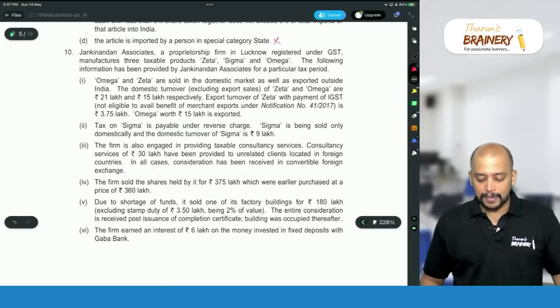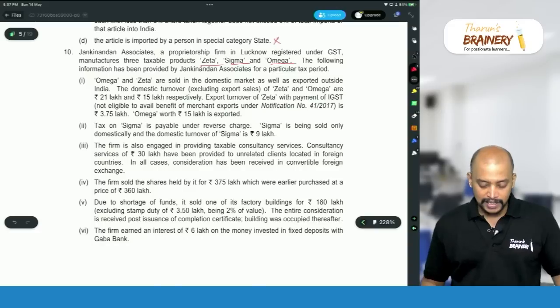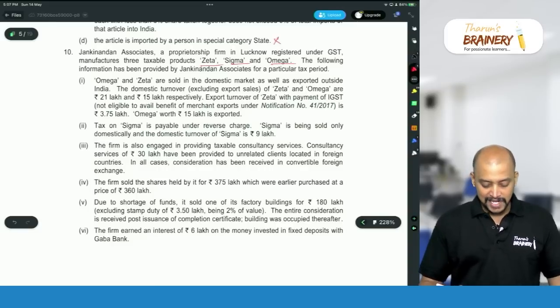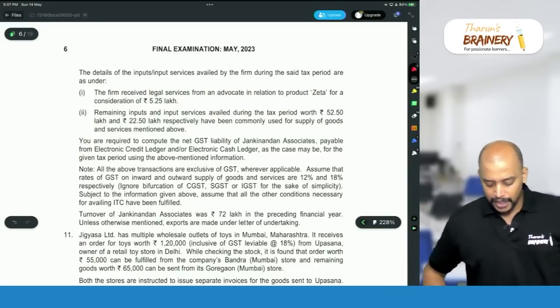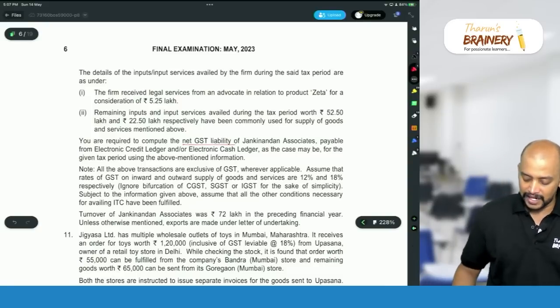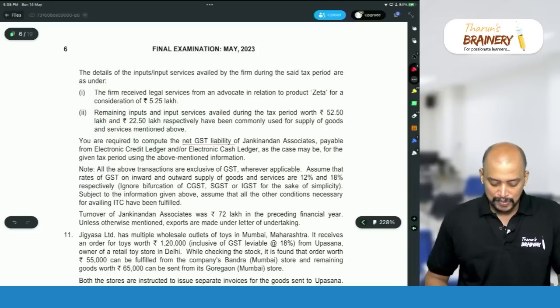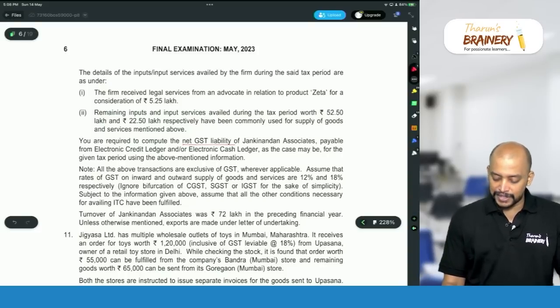Janaki Nandan Associates, a proprietorship firm in Lucknow, registered under GST, manufactures three taxable products, Zeta, Sigma and Omega. The following information has been provided by Janaki Nandan Associates for a particular tax period. They have given various transaction details, and even the inward supply details also. You are required to compute the net GST liability of Janaki Nandan Associates payable from electronic credit ledger and or electronic cash ledger as the case may be for the given tax period using the above mentioned information. All the above transactions are exclusive of GST wherever applicable.